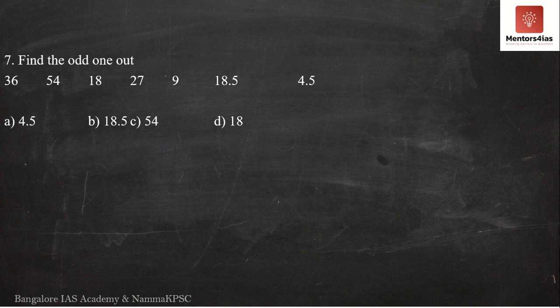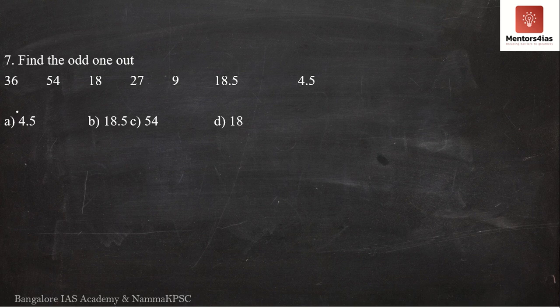Now, why not pause the video over here and try to do it by yourself for once. Okay, if you are able to find the answer, good. If not, I'll just solve it for you here. Now we have 36, 54, 18, 27, 9, 18.5, 4.5.